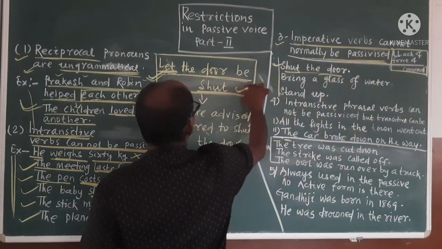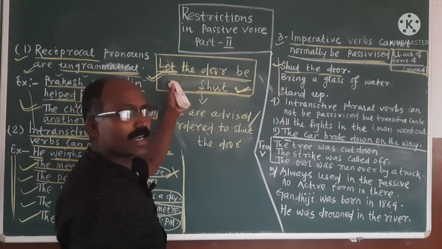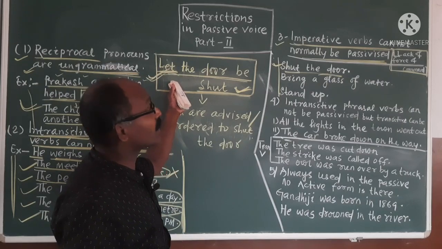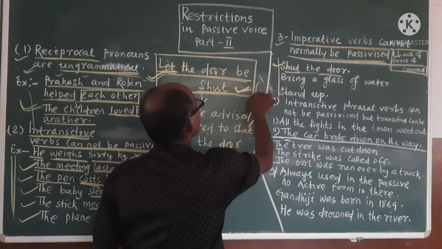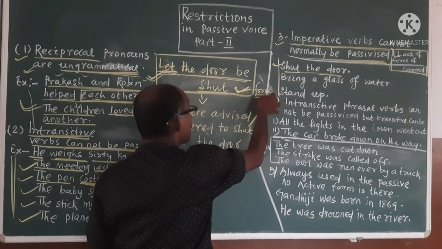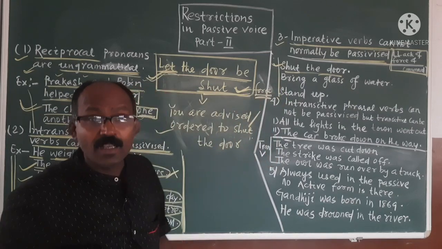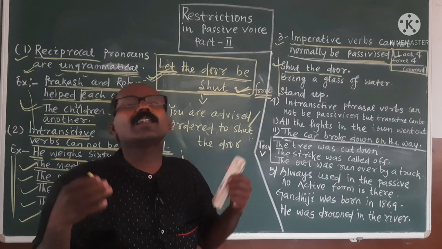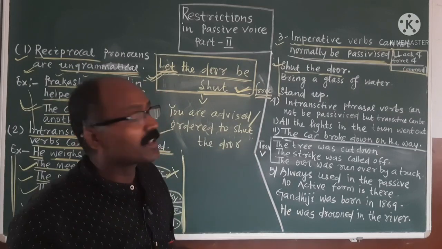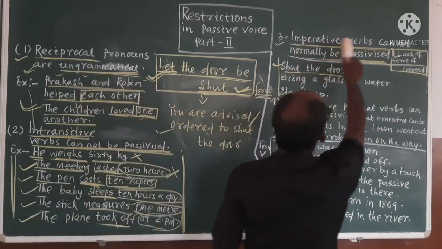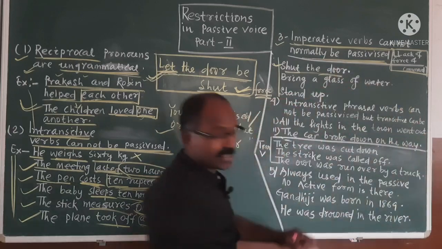You can make it. It is right. You can make it. But you cannot get the force of command. Here you cannot get the force of command. But here you will get what? You will normally think that it is a request. So, that's why it is told that imperative verbs cannot normally be passivized.